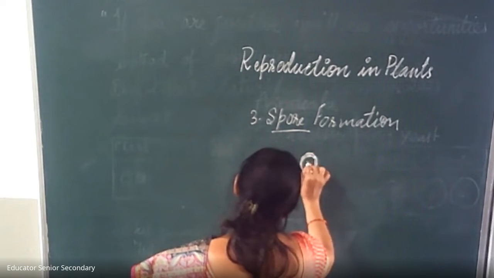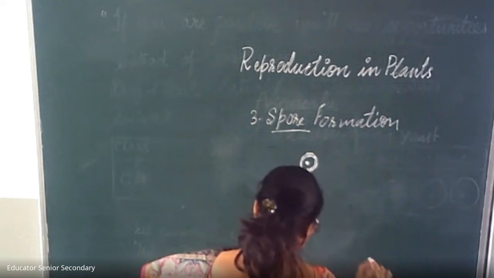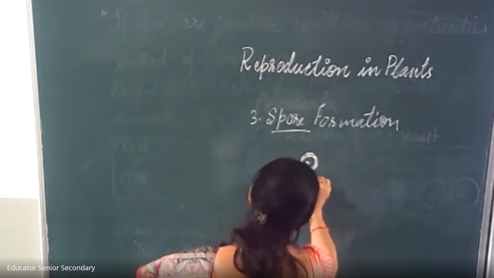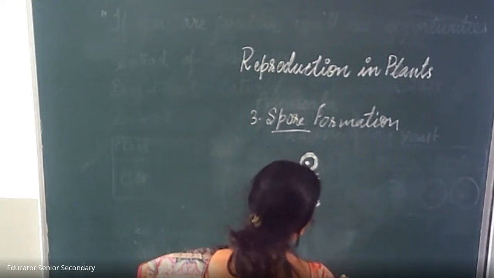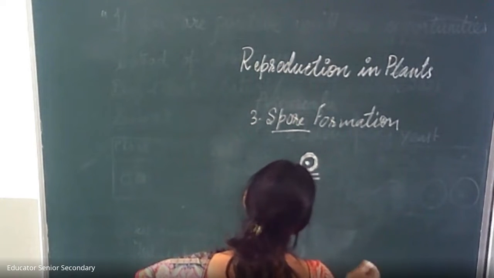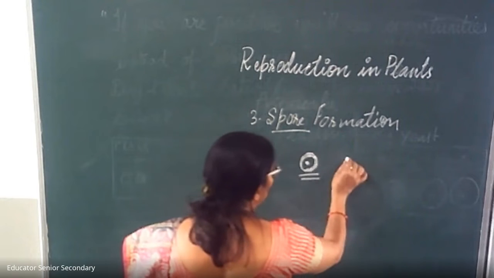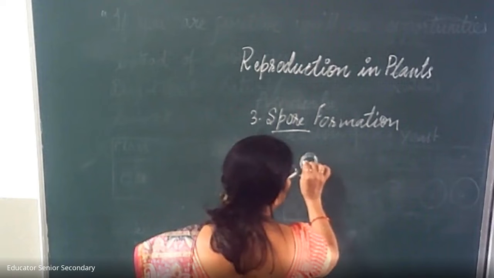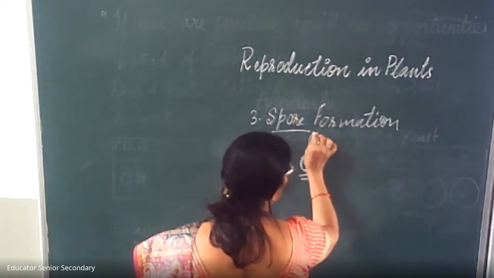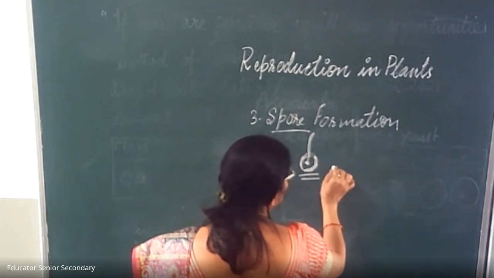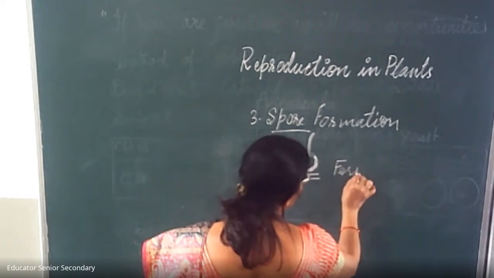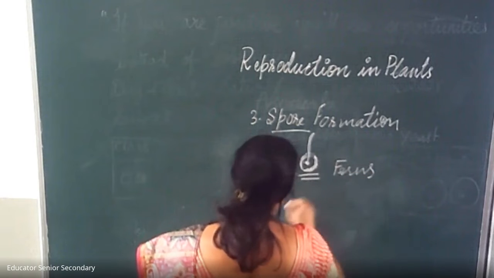It grows into a new plant when it gets favorable conditions like moisture, food and warmth. Then this wall dissolves and the baby comes out. It takes place in ferns, mosses, and molds also.